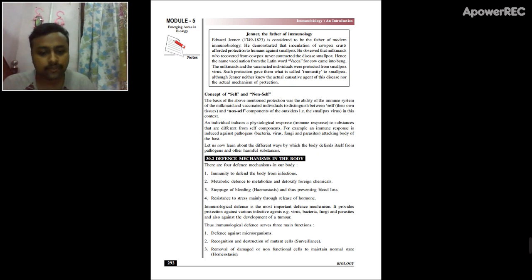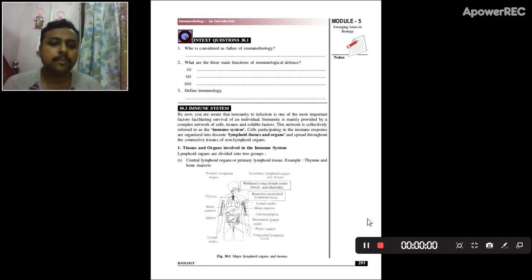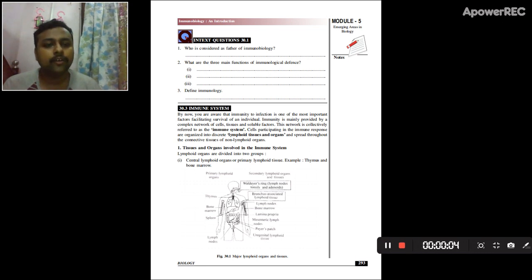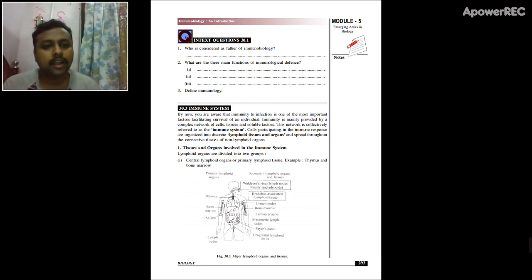The third function is homeostasis. The cells which are not useful to the body, or which are damaged, will be metabolically degraded and removed from the body. So that was the third function of the immune system.